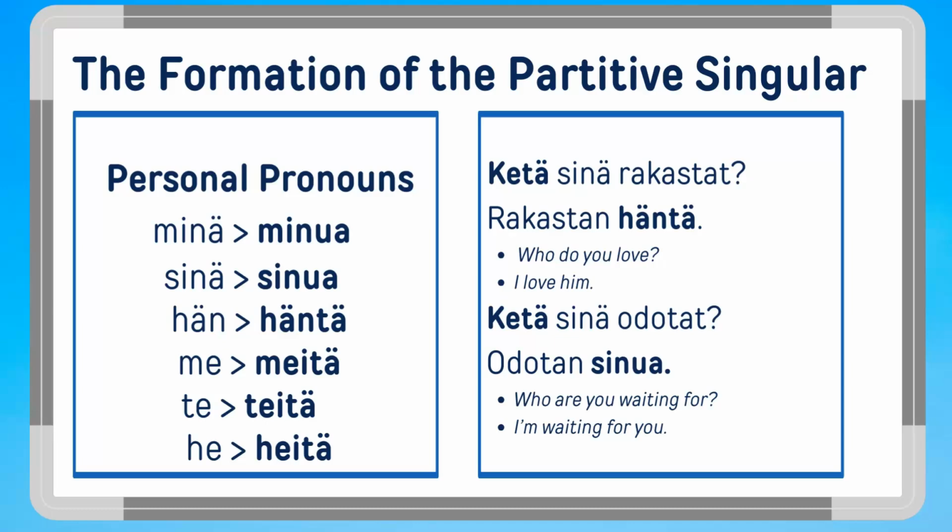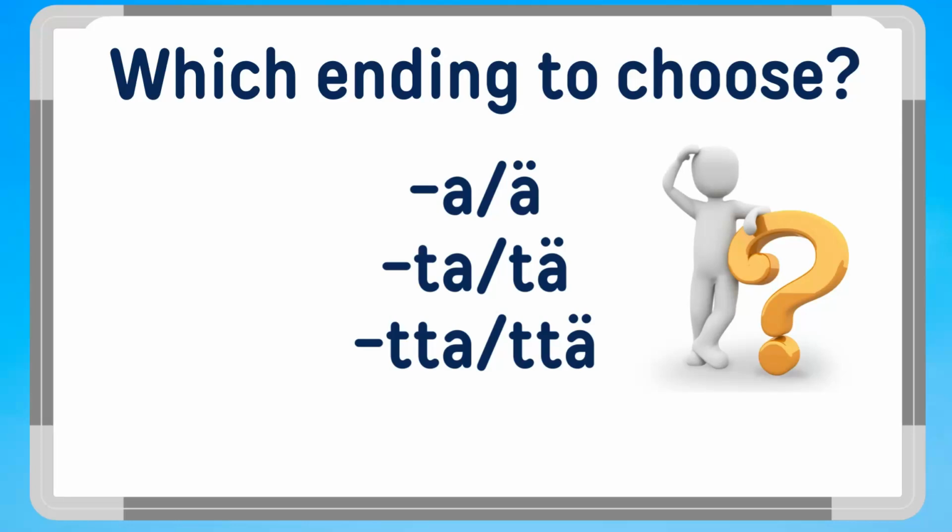Then another example. Who are you waiting for? Ketä sinä odotat? I'm waiting for you. Odotan sinua. The verb to wait, odottaa, is also a so-called partitive verb. Thus, we need to use the partitive case with it. Odotan sinua.